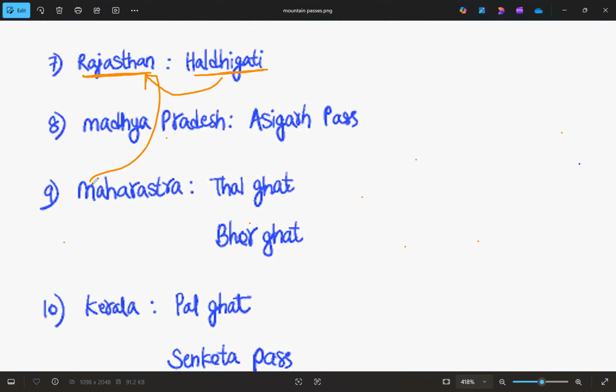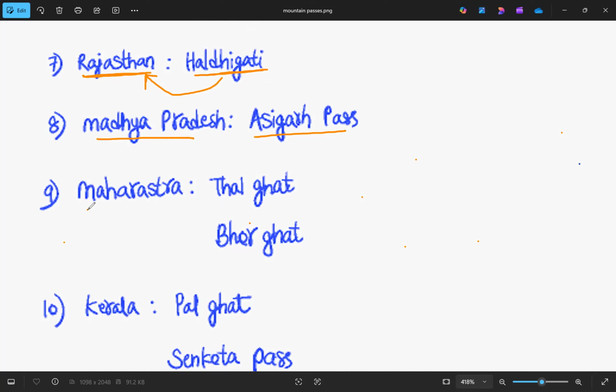And then in Madhya Pradesh, we have Asirgarh Pass. This Asirgarh Pass is known as the gateway to the Deccan. Through this pass only, the invaders arrived in the southern part of India and established their rule, like the Mughals and others. So in Madhya Pradesh, we have Asirgarh Pass.